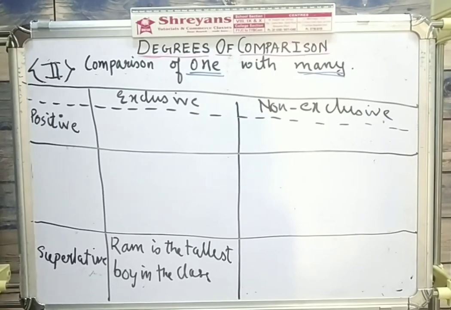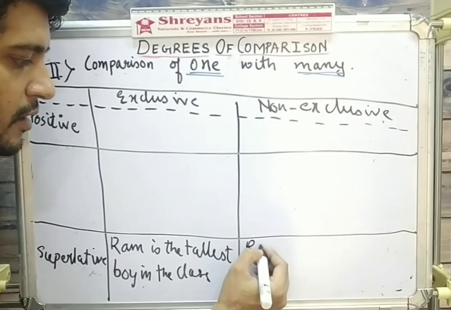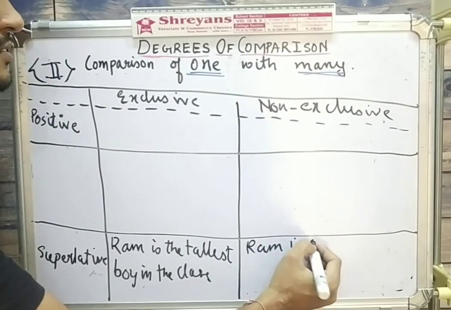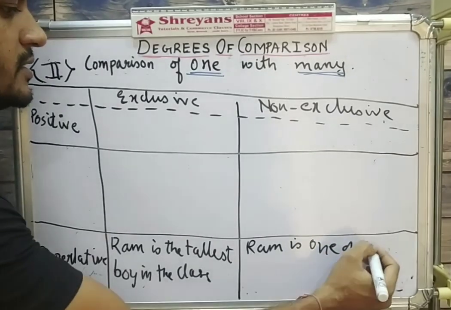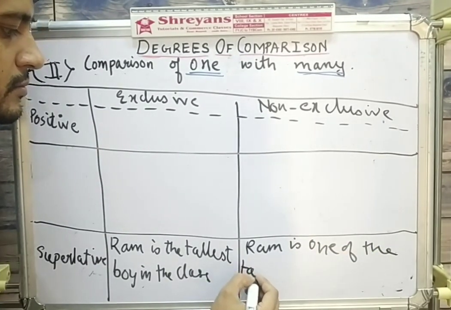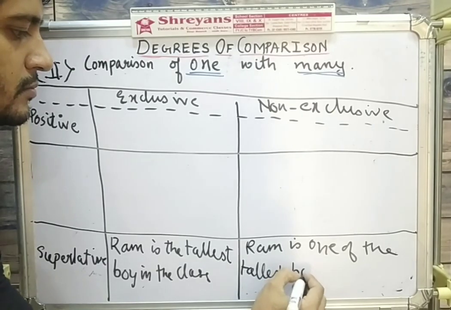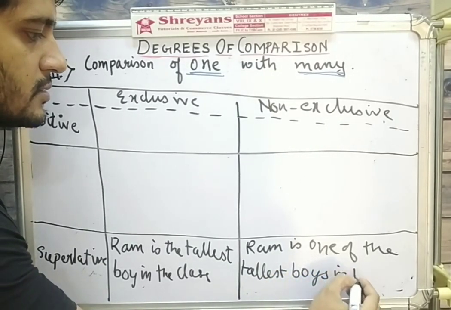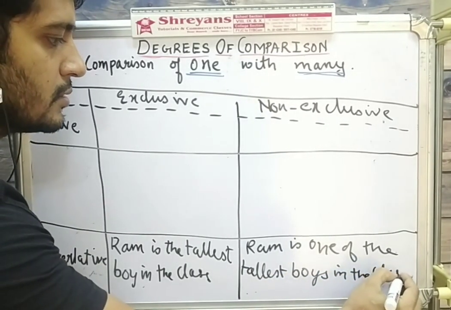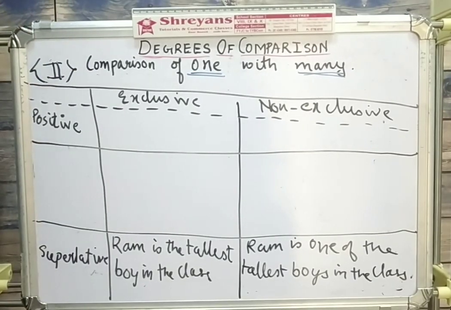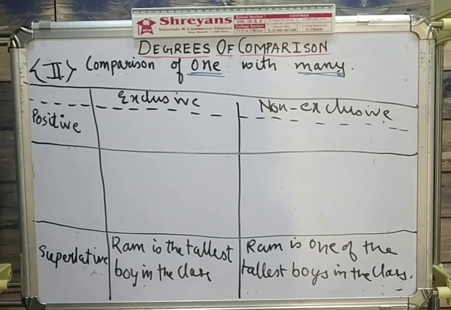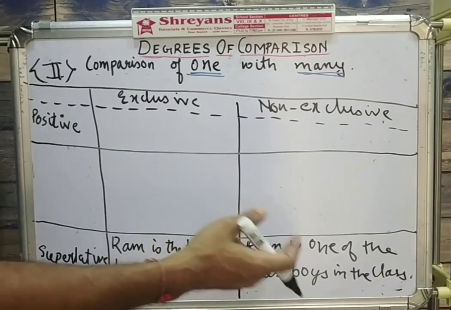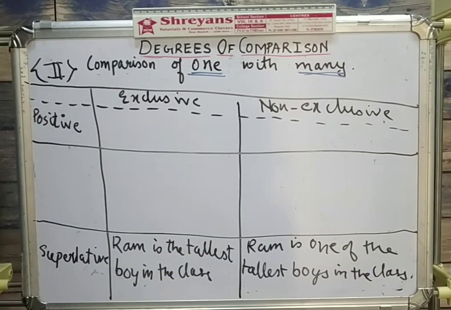I have one other way of saying this as well: Ram is one of the tallest boys in the class. So I say Ram is the tallest boy in the class. There I say Ram is one of the tallest boys in the class.